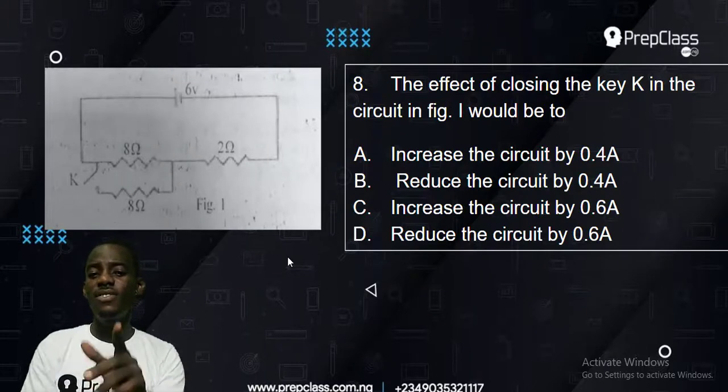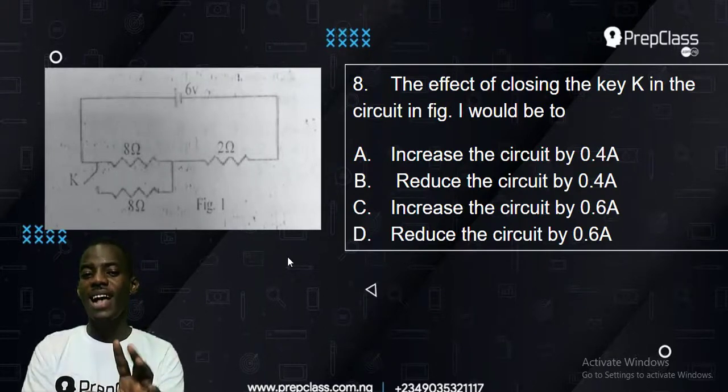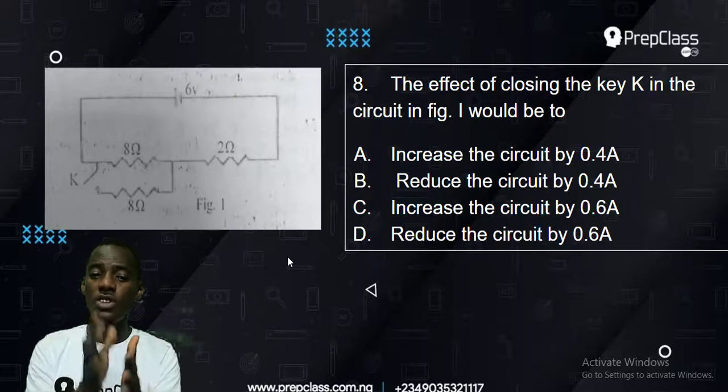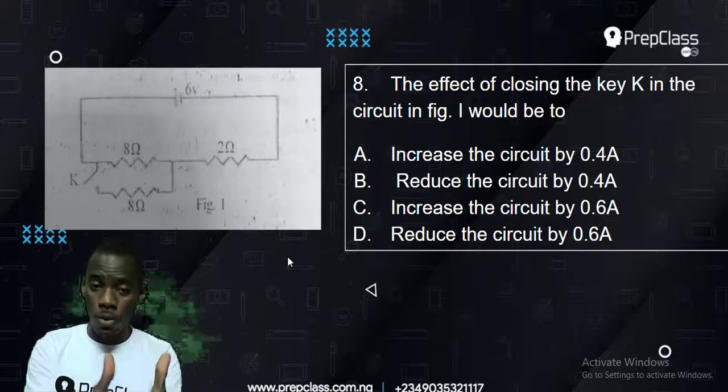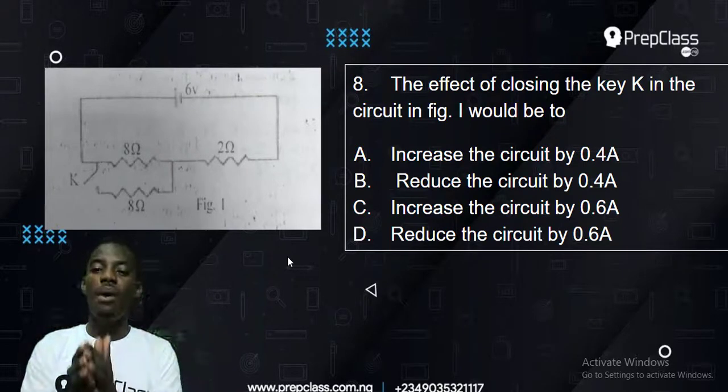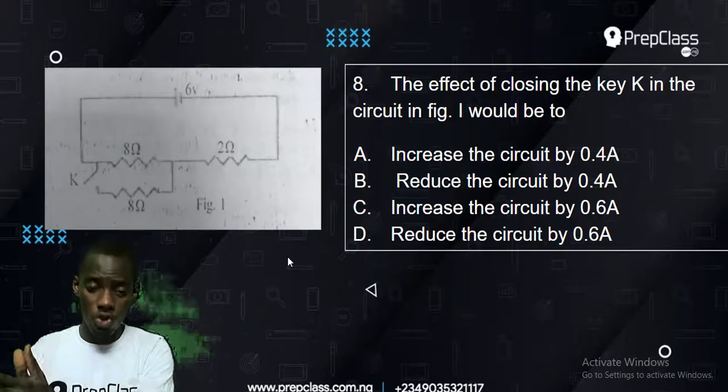Now what you are seeing in the picture there is an open circuit. Now I have to close it. If I close it, in this question I will be solving two things. I will first of all solve the current for the open, the way it is now. Then I will find the current for the close.